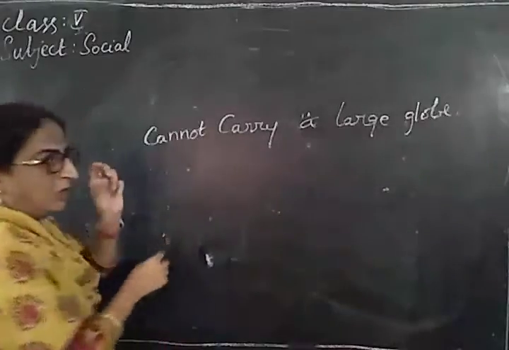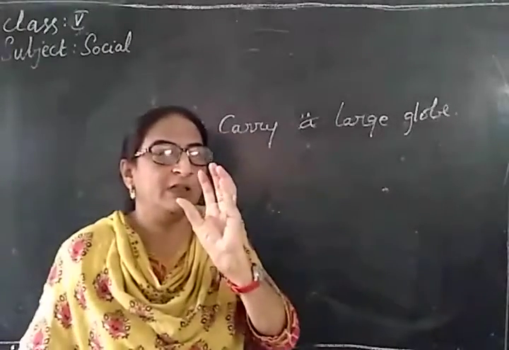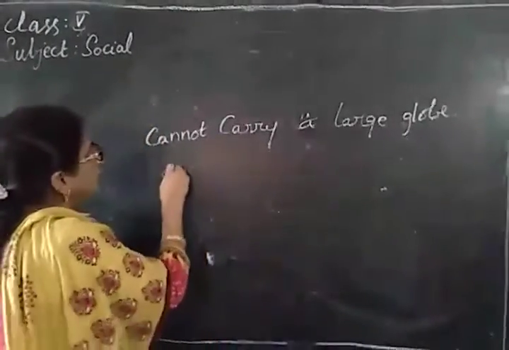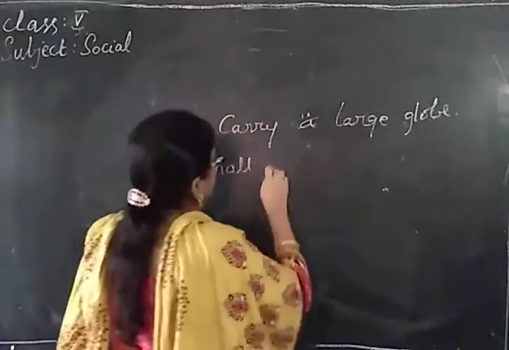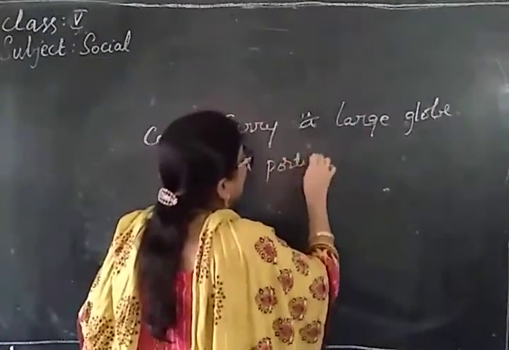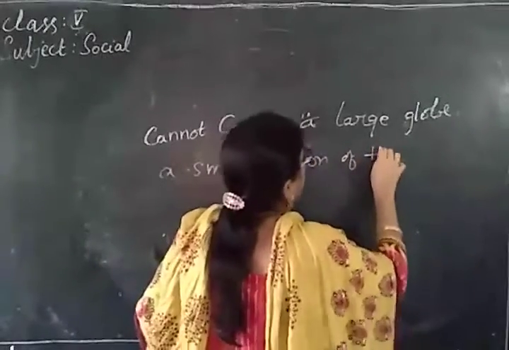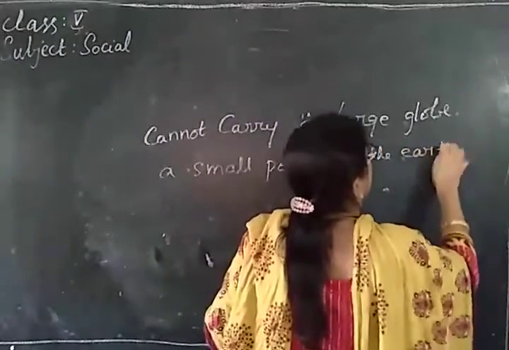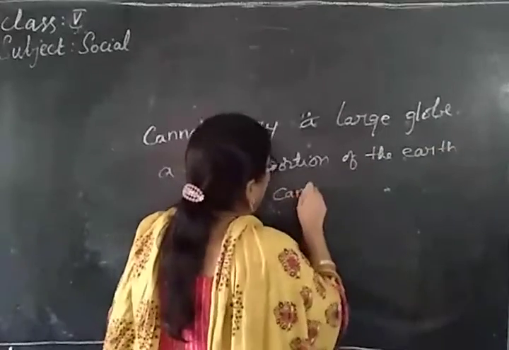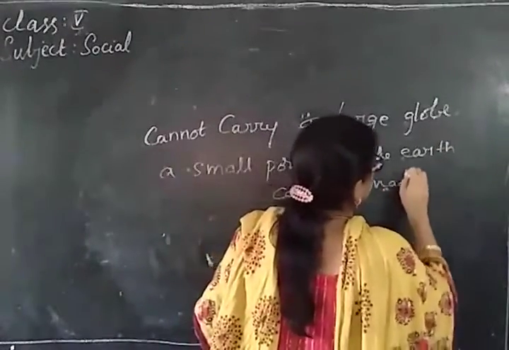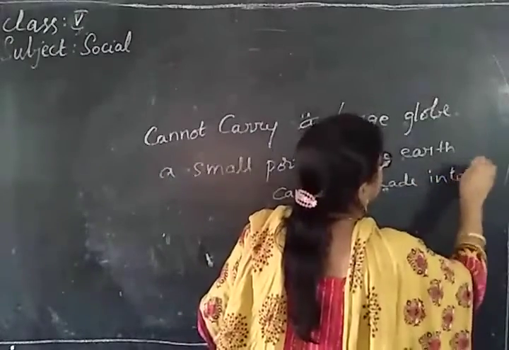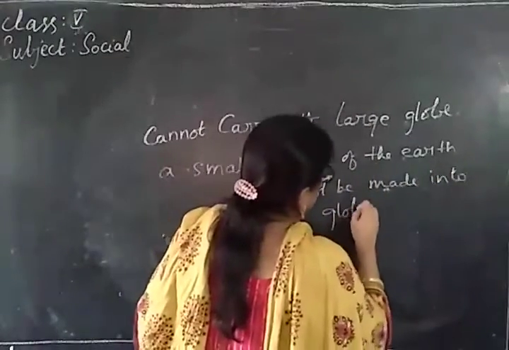Moreover, a small portion of the earth cannot be made into a globe.